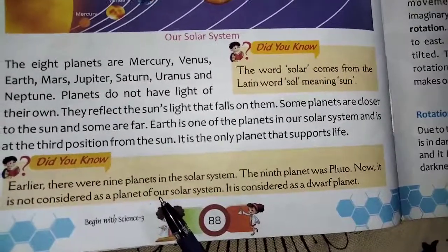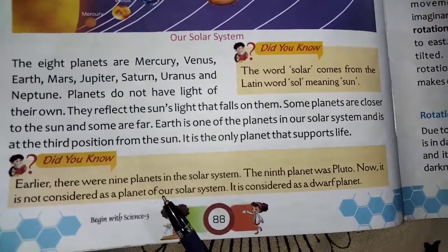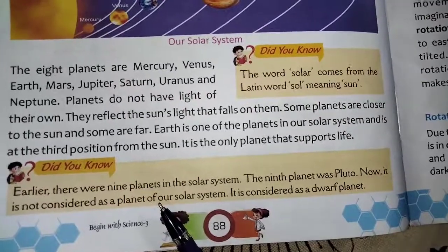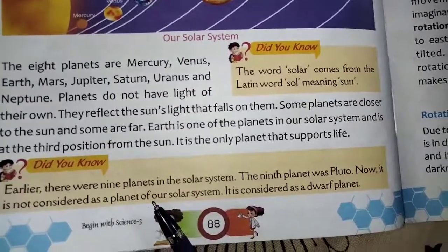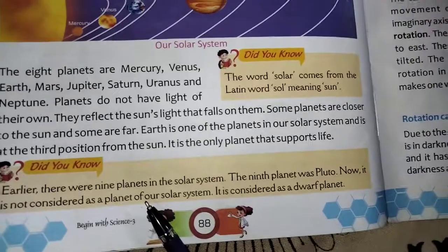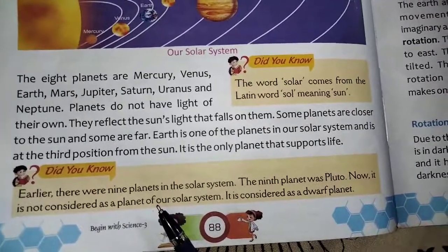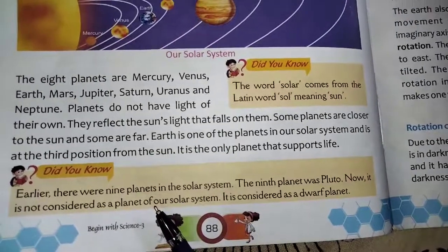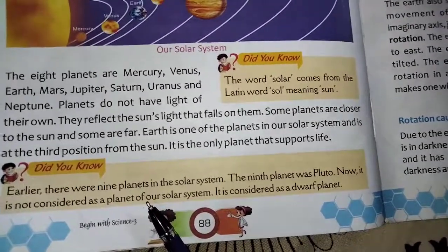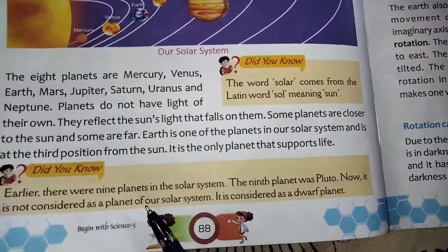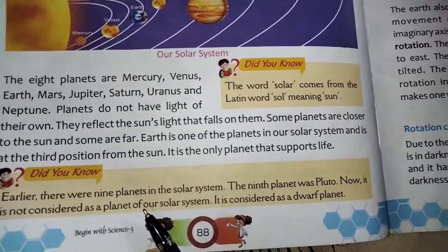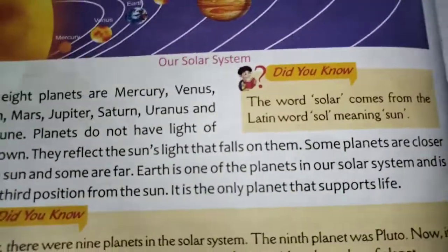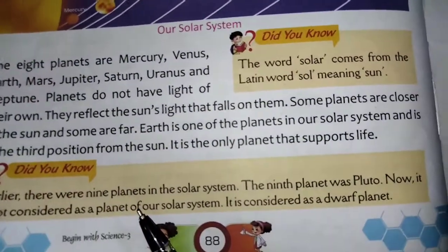Before 2006-7, if you look at the old books, a total of 9 planets are there. But for the last few years, they consider only 8 planets in the solar system. When your parents learnt, at that time it was 9 planets. Now only 8 planets are there in the solar system.